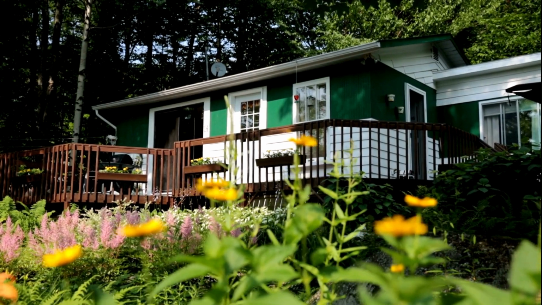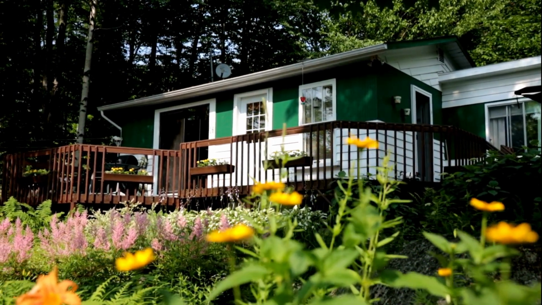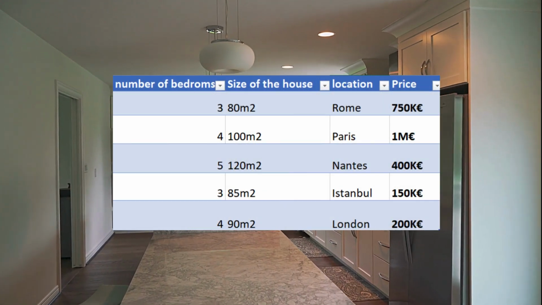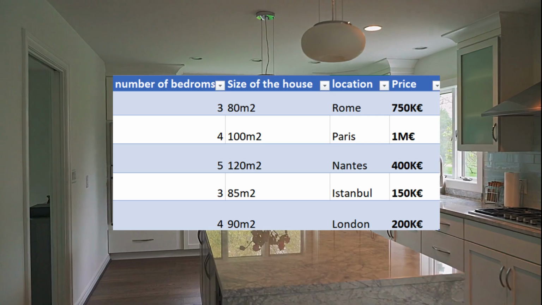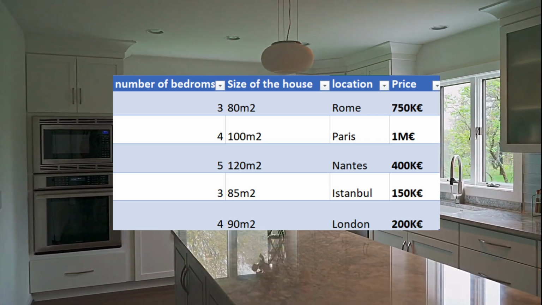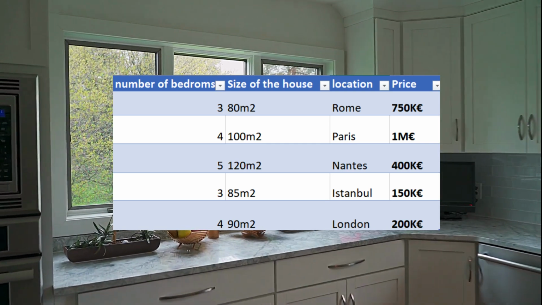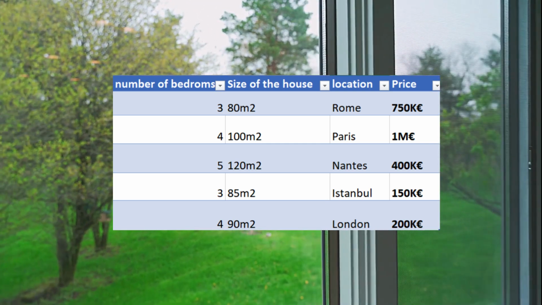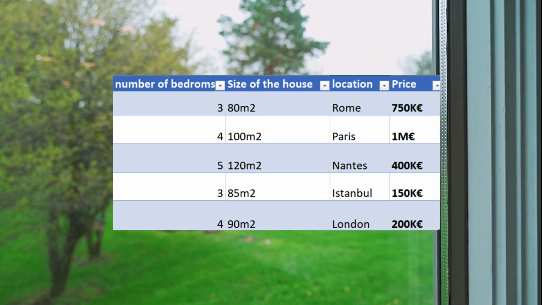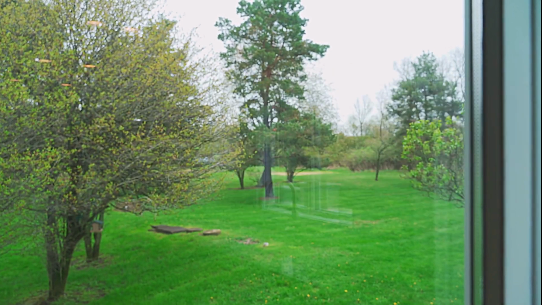Suppose we want to build a model to predict house prices based on house characteristics. We first create a dataset containing information about multiple houses. For each house, we include input features such as the number of bedrooms, the size of the house, and its location. But we also include the output or the target, which is the actual price of the house.